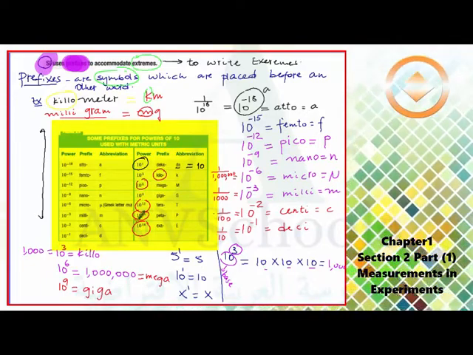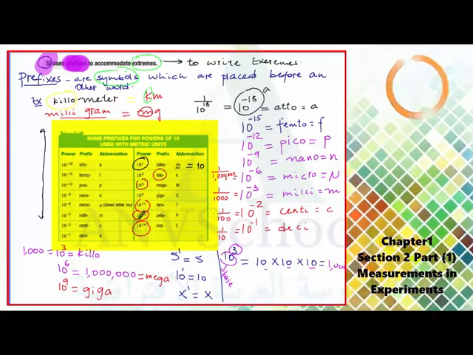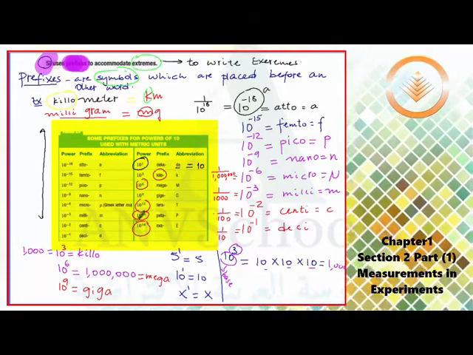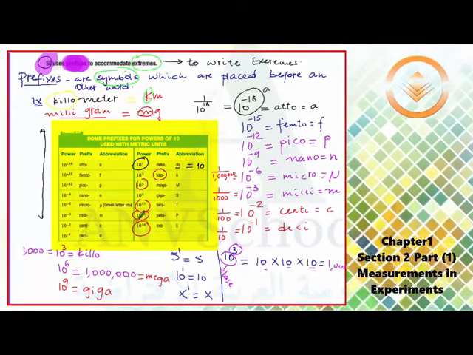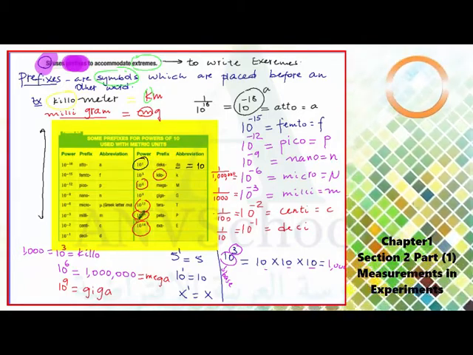Now let's see examples of how we express numbers which are given in one unit, if you want to convert it to another unit and express it by using these prefixes. Let me give you an example.